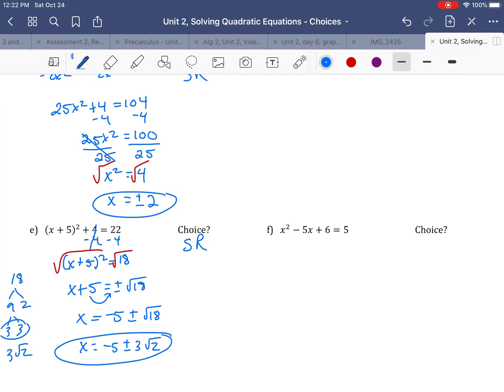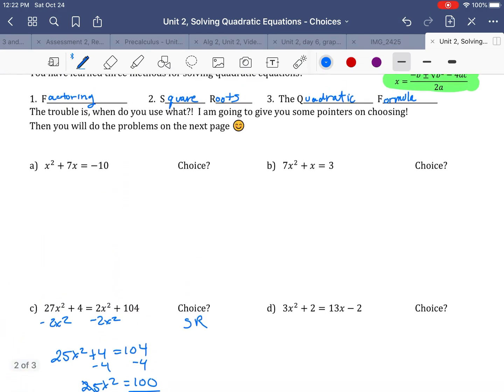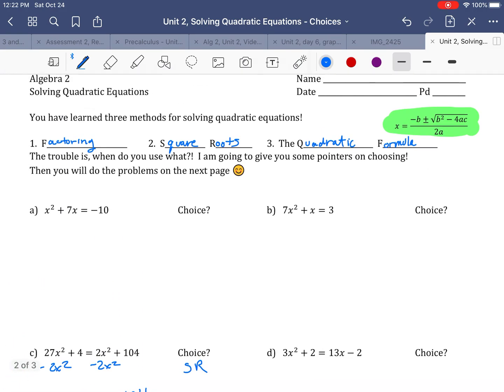All right. So the rest of these, once the square roots are gone, then I can do factoring or the quadratic formula. All right. So we need to get all these things into standard form. So to move this letter A into standard form, I'm going to pop that negative 10 to the other side. So it becomes x squared plus 7x plus 10 equals 0. And let's look at letter B also. I'm going to pop that 3 over there. So it becomes 7x squared plus x minus 3 equals 0. So those are pretty easy to get in standard form.